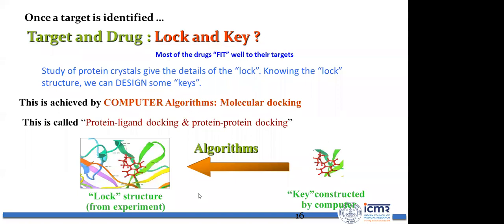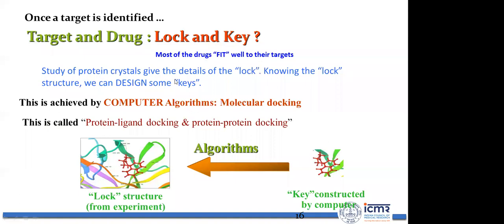So either way, you have to find a molecule which will fit the protein's cavity or functional site, and block the function of that particular protein, such that either the pathogen will die, or, if it is a non-communicable disease, the protein will get modulated and the disease can be modulated. The target and drugs follow the lock and key theory. Most of the drugs fit well to their target.